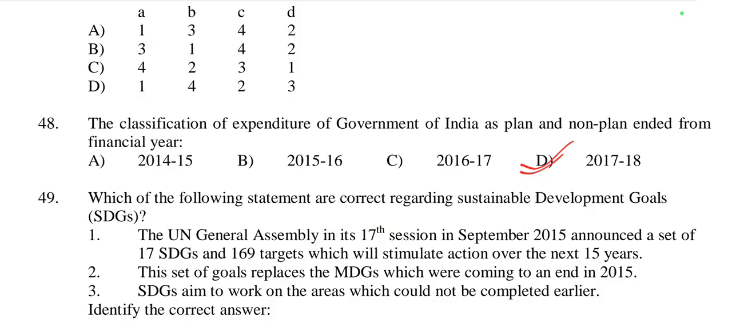Before 17-18 there were two types of expenditure of government, one is planned expenditure and another one is non-planned. So it ended in 2017-18. After this we cannot see this type of planned and non-planned expenditure in the budget. So option D is right here.